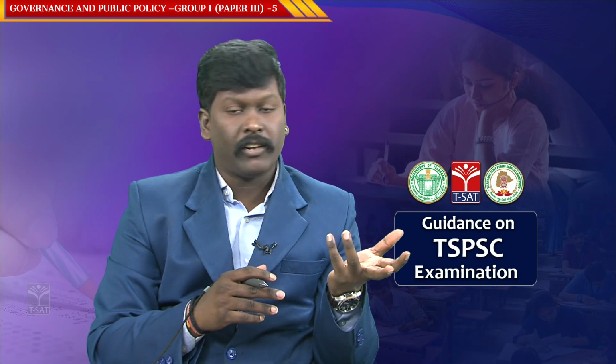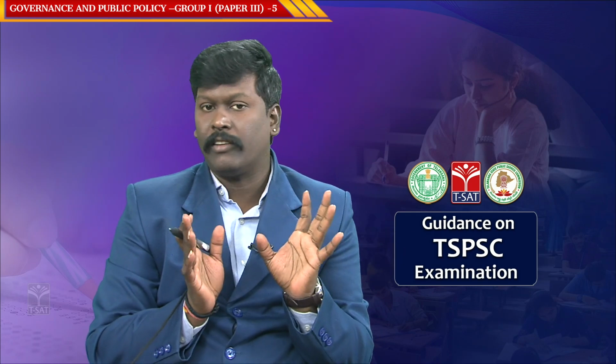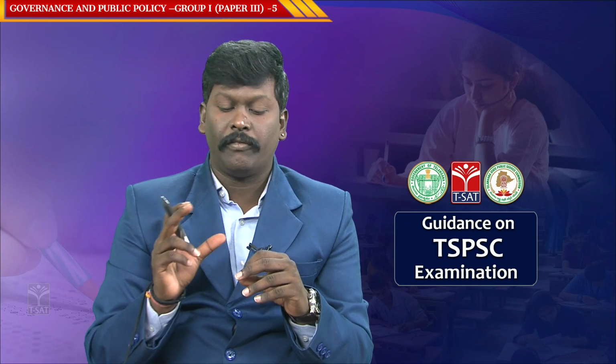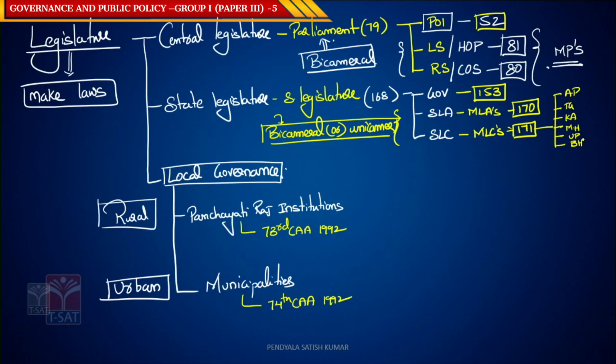These are the 6 states which have a bicameral legislature. We have both assembly and council. What about other states? Only the assembly is there, only one house. That is the meaning. So this is the composition of Parliament and state legislature with the help of the constitution.